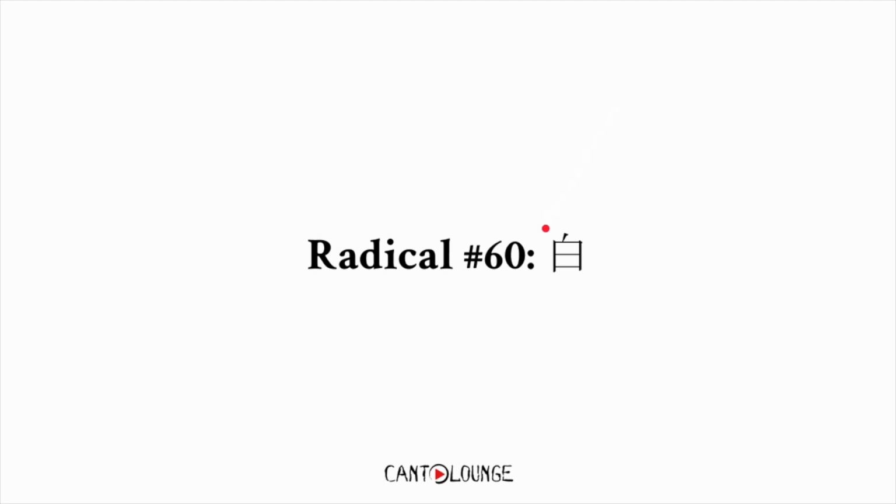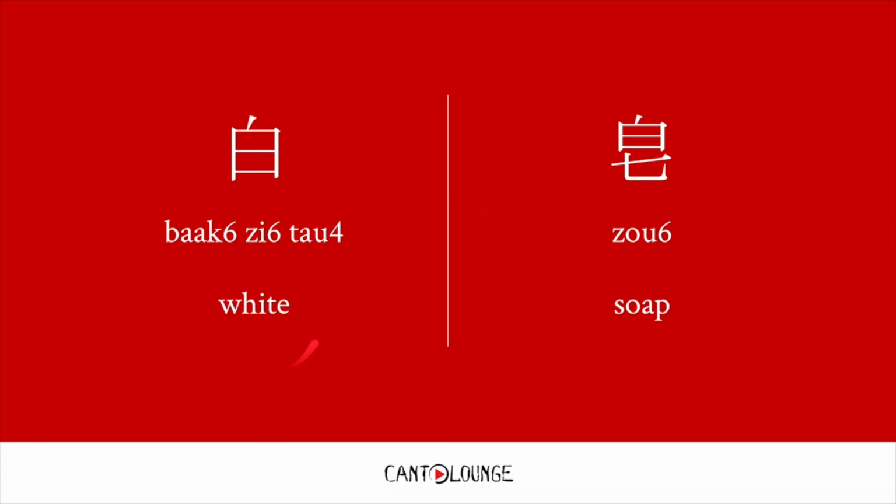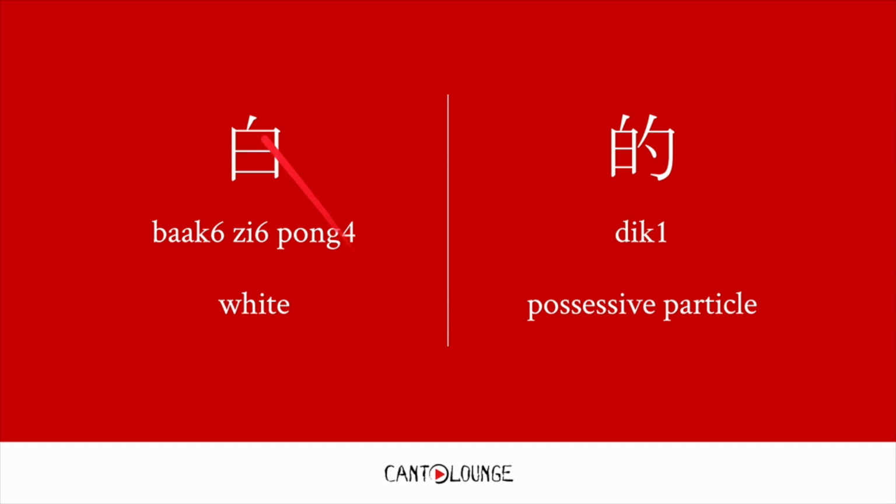And finally, we have the radical ba, which means white. Bak ji tao. For example, on top, this is zhou, sorry, soap. We have bak ji pong on the side. For example, dik, which is a possessive particle.